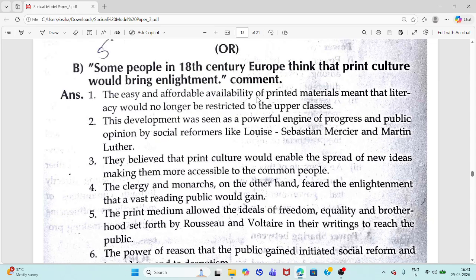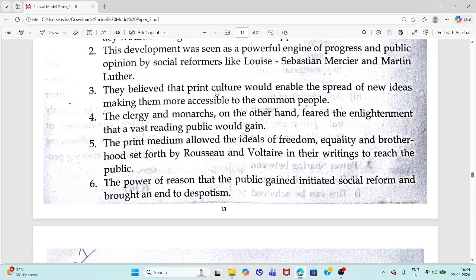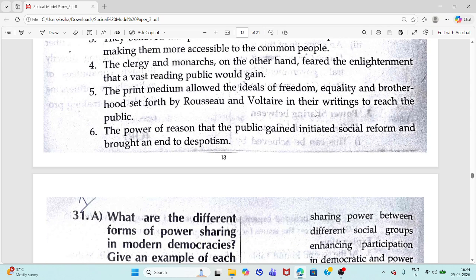Ease and affordable availability of printed materials meant that literacy would no longer be restricted to the upper classes. This development was seen as a powerful engine of progress and public opinion by social reformers like Louis Sebastian Mercier and Martin Luther. They believed that print culture would enable the spread of new ideas, making them more accessible to the common people.